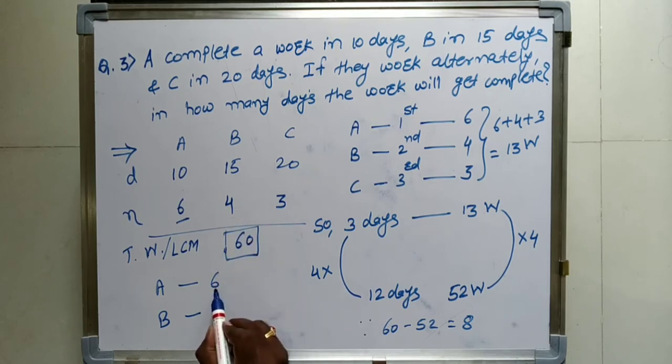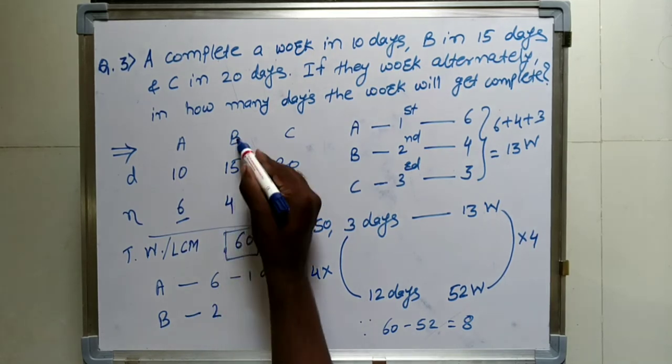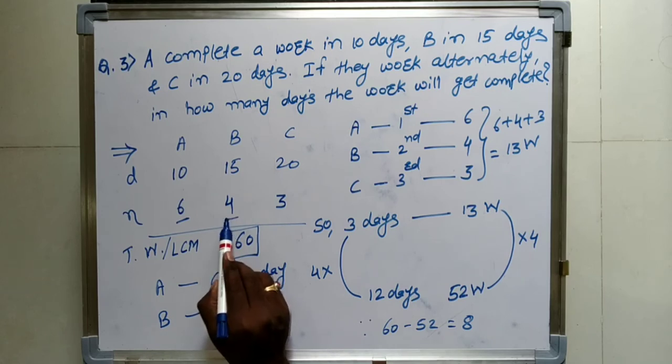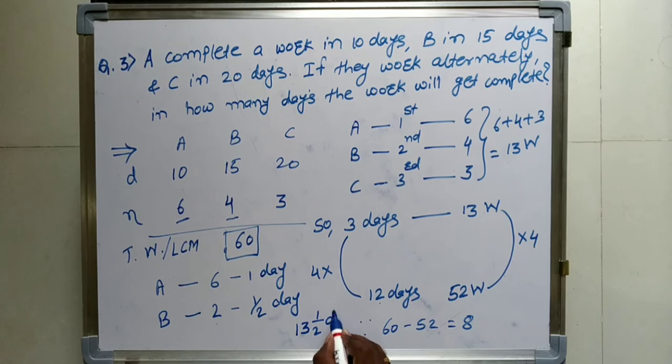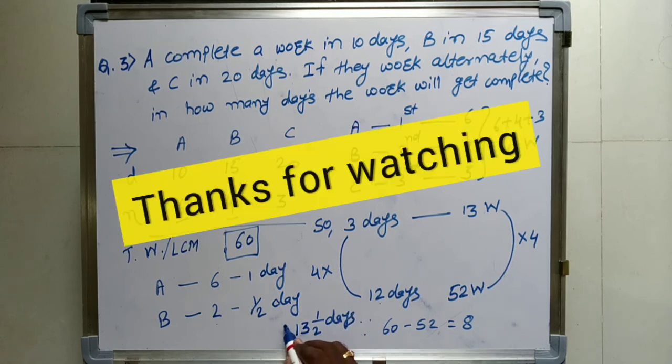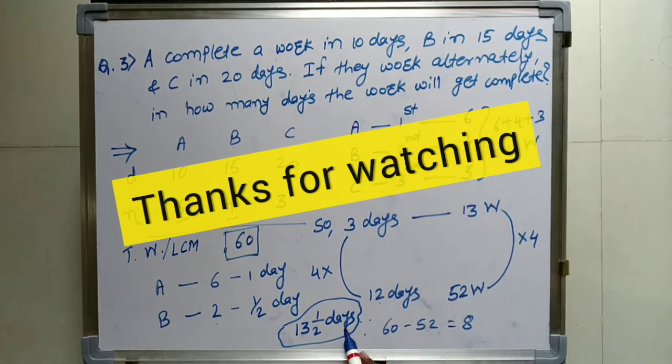So 8 minus 6 is 2 remaining. B completes 4 work in a single day, and we require 2, so he will work for half a day. So 12 plus 1 is 13, plus half, that is 13 1/2 days. So if they work alternately, the work will get completed in 13 1/2 days.